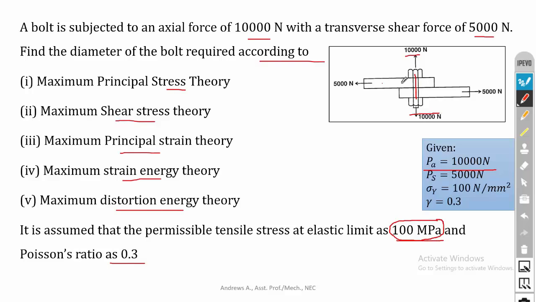If the two forces are acting like this, then the material will fail at this location. So this is direct shear, PS is equal to 5,000 Newton. Then sigma y is given, it is 100 Newton per mm square, and finally the Poisson ratio is given, it is 0.3. There is no unit for Poisson ratio.